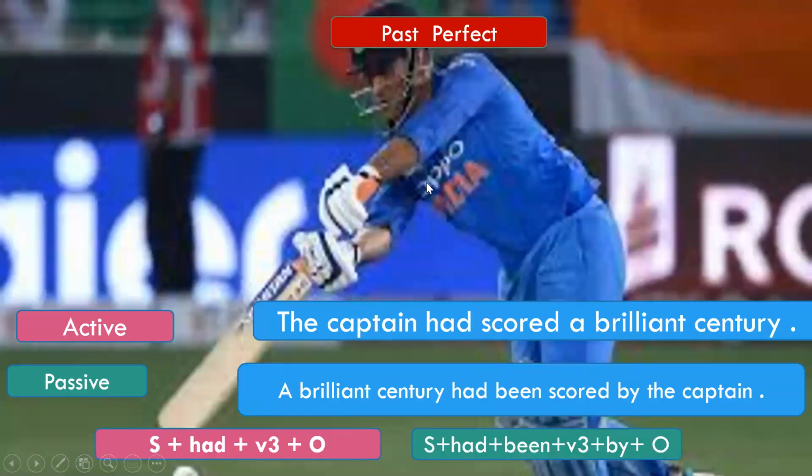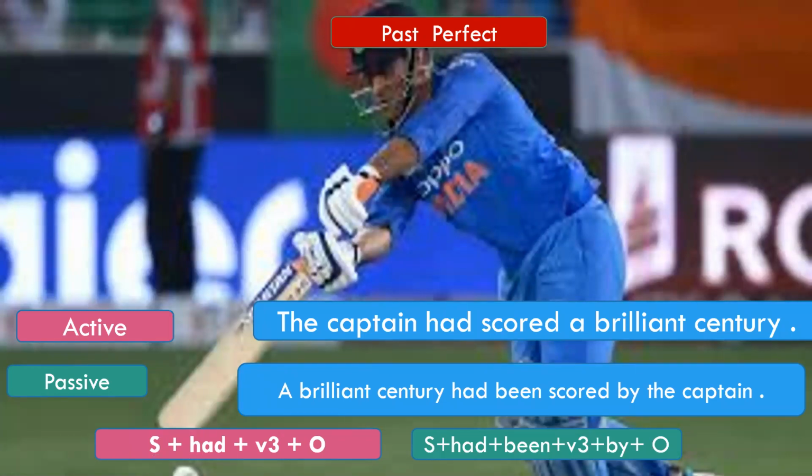Now let us move on to the past perfect tense. Again, for perfect tenses, the only difference I told you is the word been, which will be added between the auxiliary verb and the third form of the word. In all the perfect tenses, you will add the word been, like in continuous tenses, you are adding the word being. So let us look at this sentence in the active voice. What will be the structure of a past perfect tense? In the present perfect tense, we were using the helping verbs has and have.